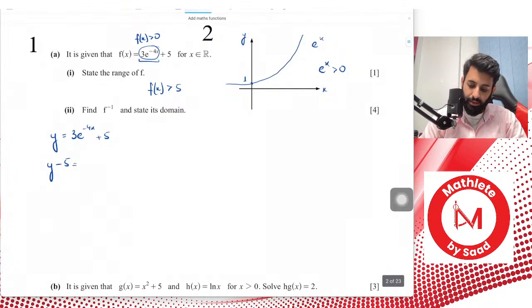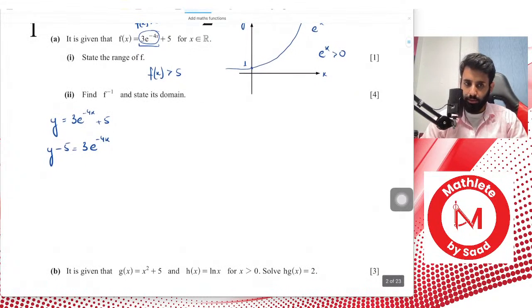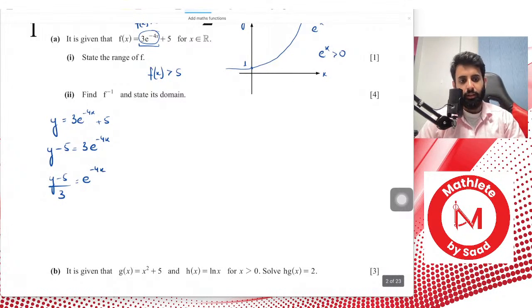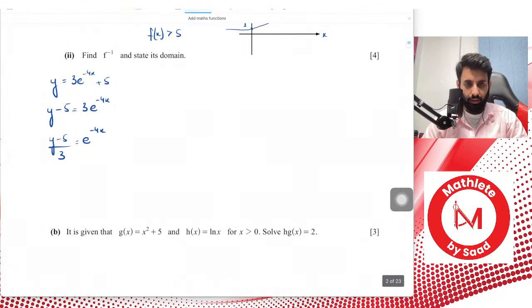So y minus 5 is equals to 3 e to the power minus 4x. Is x the subject yet? Nope, not yet. Okay, now what's the next thing that we do? The next thing we do is y minus 5 over 3 is equals to e to the power minus 4x. Okay, so we're almost there, but not quite there yet.